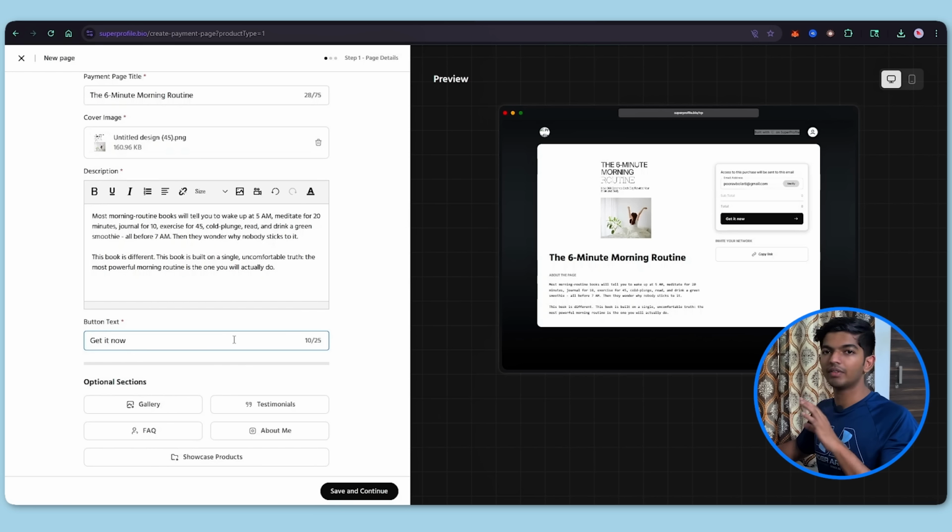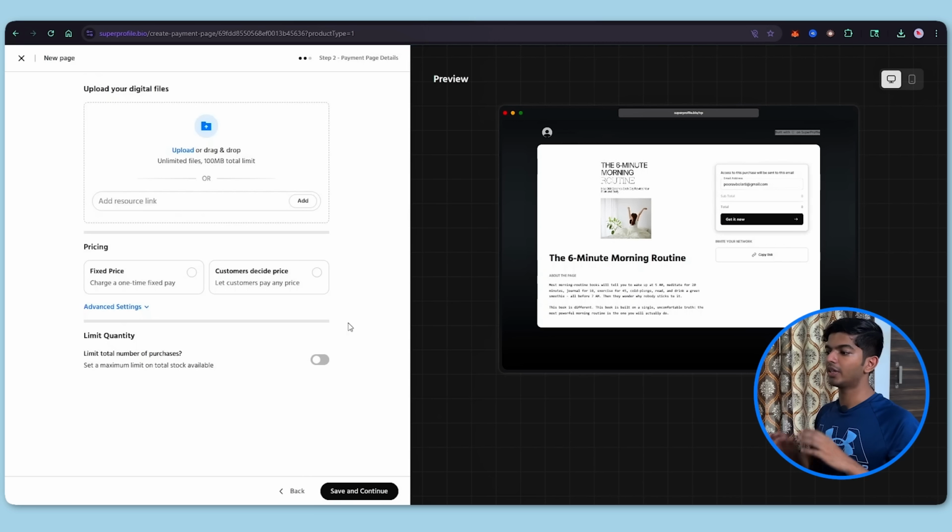So I'm going to leave it at "Get it now." You can add more pictures, you can add more testimonials. Testimonials are like reviews. If you already have a few reviews, some of your friends' reviews, you can add them here. So that is going to be it for the creation, and I'm going to hit save and continue.